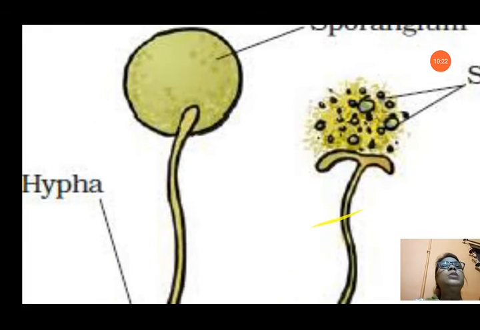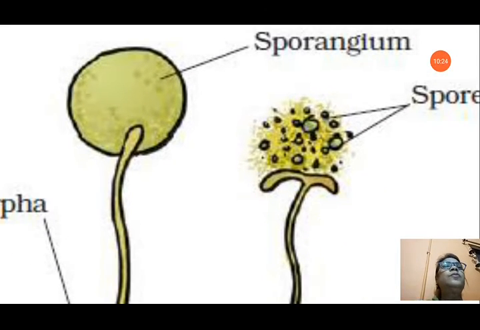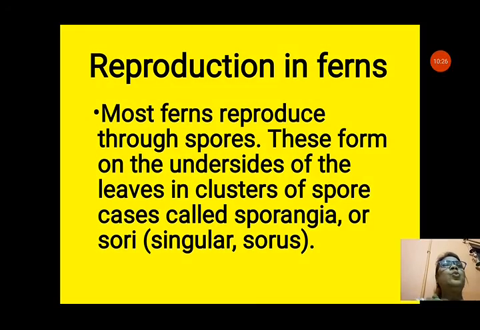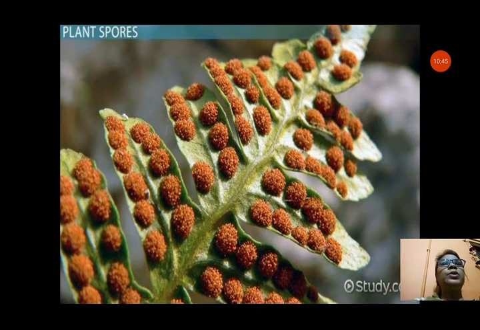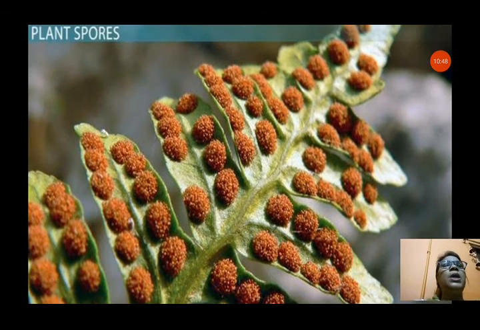Now you can see in this, the spore case is sporangium. There is a round figure shown in which many spores are present. Reproduction in ferns. Most ferns reproduce through spores. These form on underside of the leaves in clusters of spore cases called sporangia or sori, singular sorus. So these are the reproductive part, the spores. You can see the picture, then it will be very clear to you. You can see the spores present in the ferns. It is found in the underside of the leaves, and these can grow into a new plant.